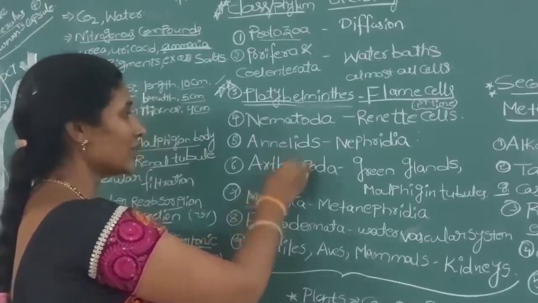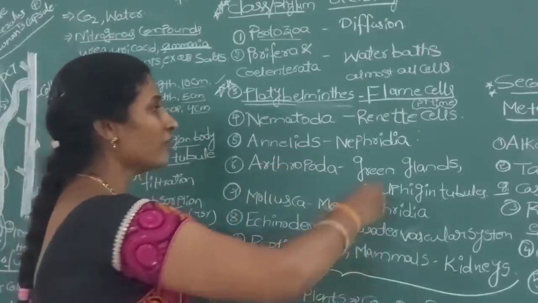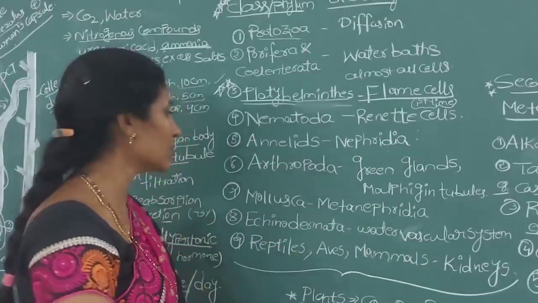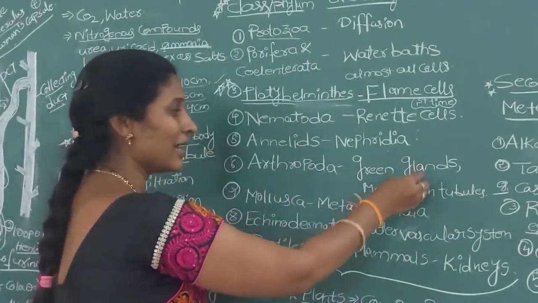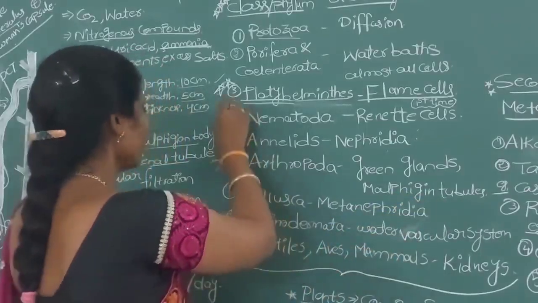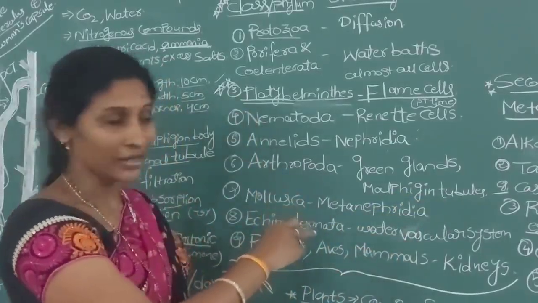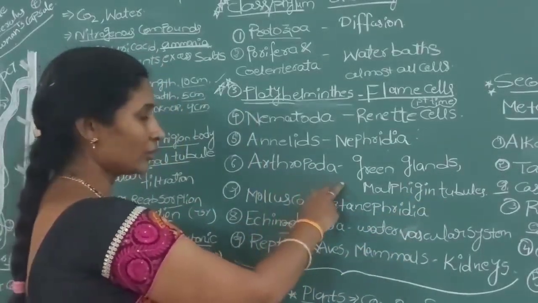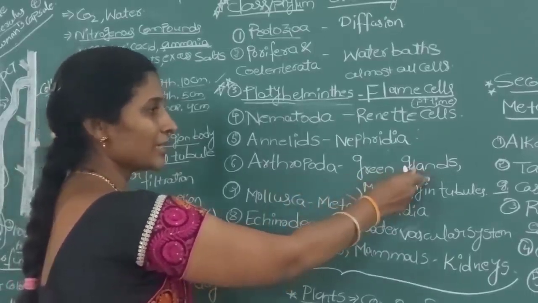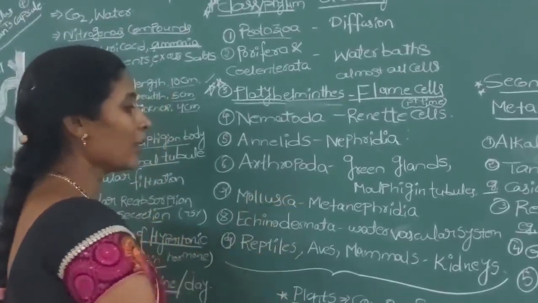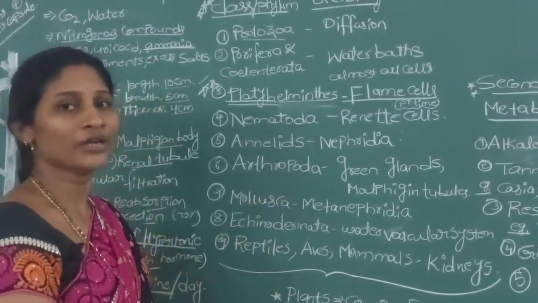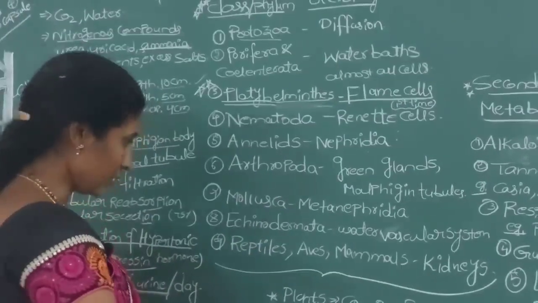Coming to annelids like earthworms and leeches, the nephridia are the excretory organs. The next one, arthropoda: all insects contain either green glands or Malpighian tubules. From this topic, mostly they ask questions. So in arthropoda, what are the excretory organs? Green glands and Malpighian tubules. After that, in Mollusca, like snails and mussels, the metanephridia are the excretory organs.